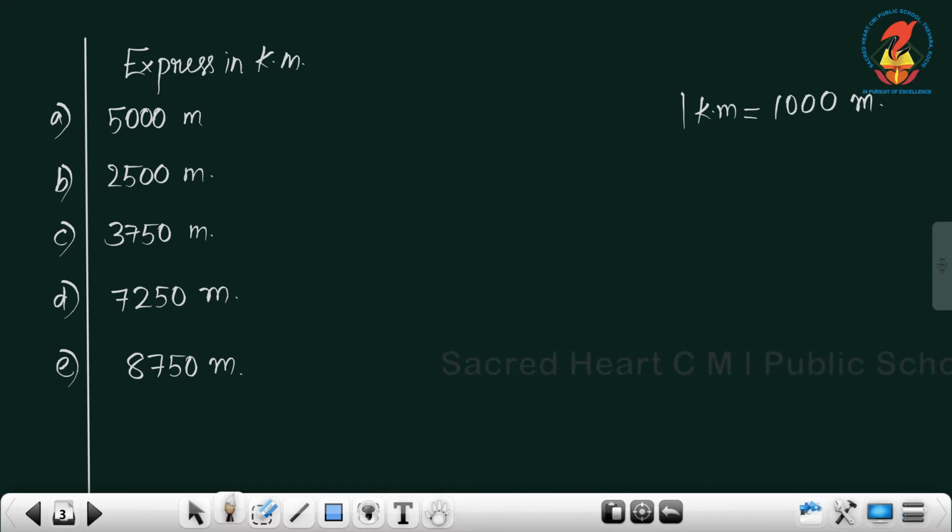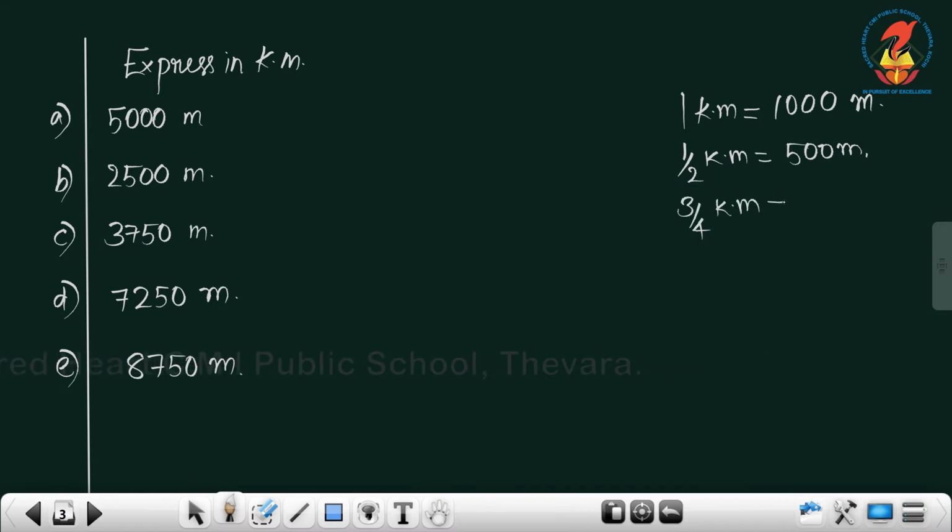Then half kilometer means 500 meter. Then 3 by 4 kilometer is equal to 750 meter. Then 1 by 4 kilometer, how can we express it? That is 250 meter. So study this one. Okay, we can express 5000 meter.